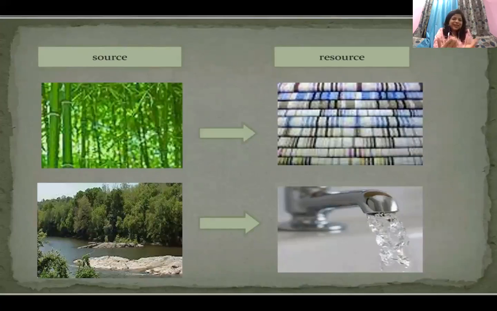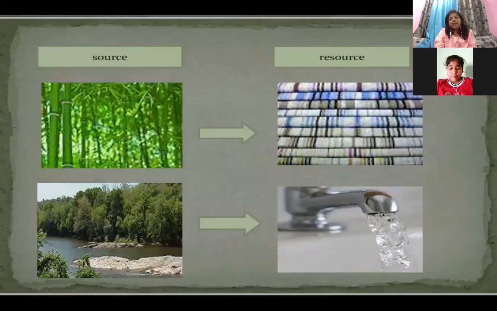For example, in the sources, these are the natural things which are present in the environment. Here you can see some trees. These trees can be bamboo, rubber, or cotton plants, which are again used to make a resource. It can be rugs, clothes, a bag, jute, anything, right? Second, we can see flowing water.